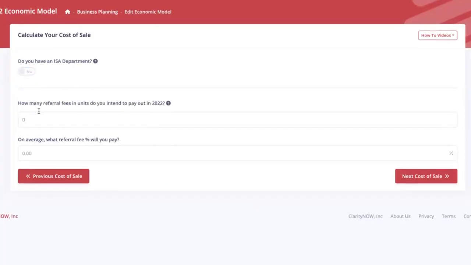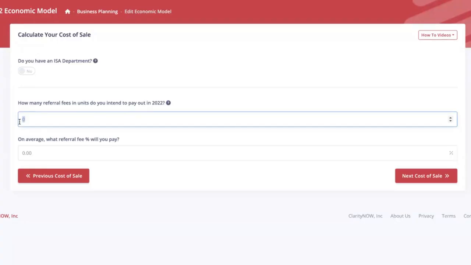All right, how many referral fees do you intend on paying out? This includes lead sources too. I'm going to say I'll maybe do 4 referral fees for the year, and on average, I pay out 25%.